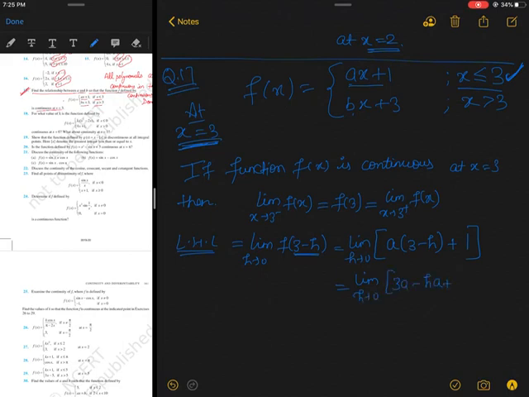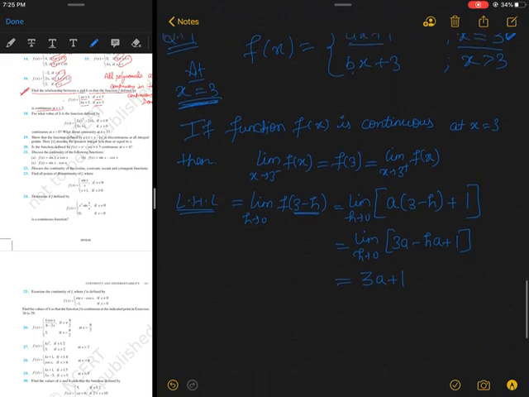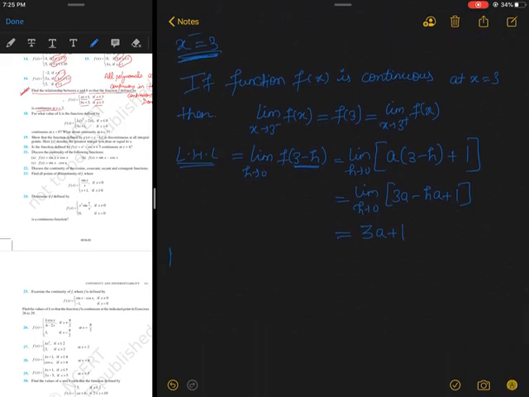I can simplify limit h tends to 0, 3a minus ha plus 1, and when you solve the limit you will get 3a plus 1. This is the left hand limit, LHL. What about the right hand limit?